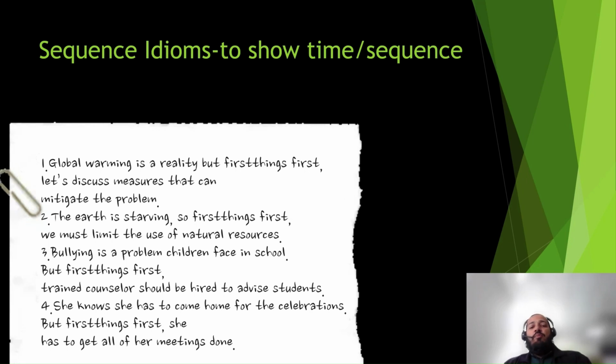The second one can be: bullying is a problem children face in school, but first thing first, trained counselors should be hired to advise students. Again, we are giving importance to the hired advisors in the school. The third example: it will take a long time to improve conditions, but first thing first, let's see what actions can be taken at our level. You can also say, first thing first, let's talk about our role before we talk about the government's responsibility.